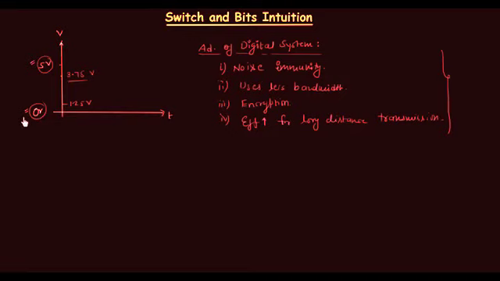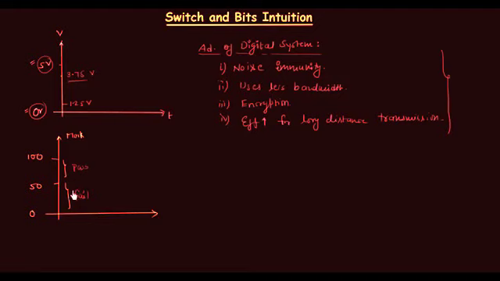For example, let's take a class, and in this class, let's say we have 60 students and there was a paper. The paper was of 100 marks. This is 0, this is 100, and we have one more level, 50. This is marks obtained by the student. Let's say out of 60, 40 students obtained 0 to 50 and the rest 20 students obtained 50 to 100. And I will call 0 to 50 fail and 50 to 100 pass. So this is not a right way to grade the students. 0 to 50 is fail and 50 to 100 is pass.